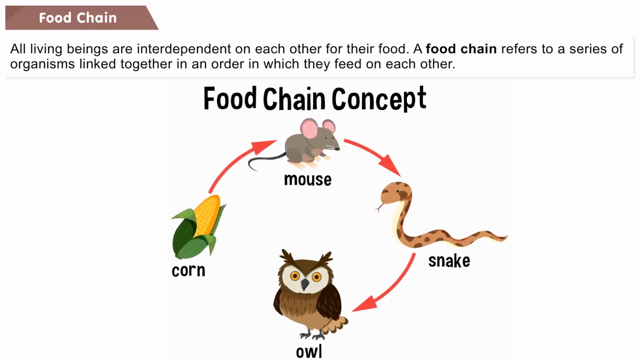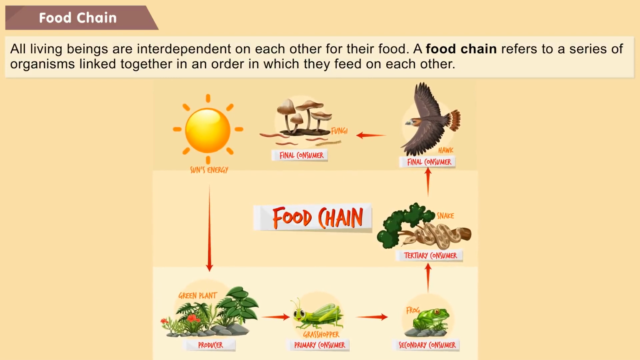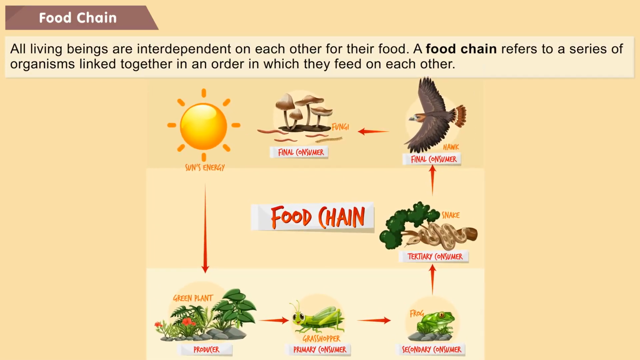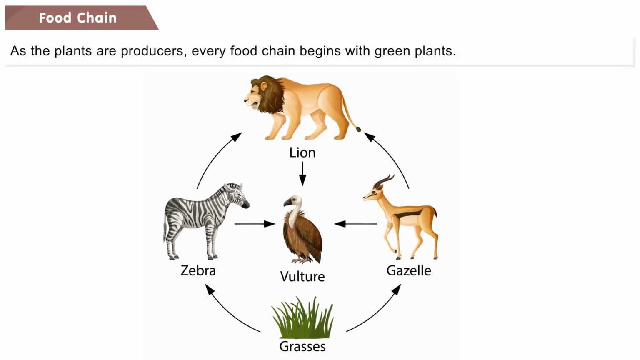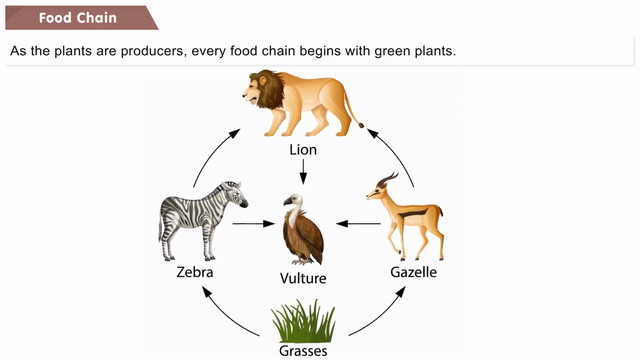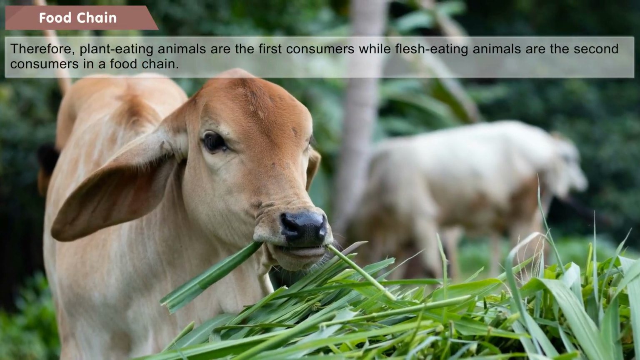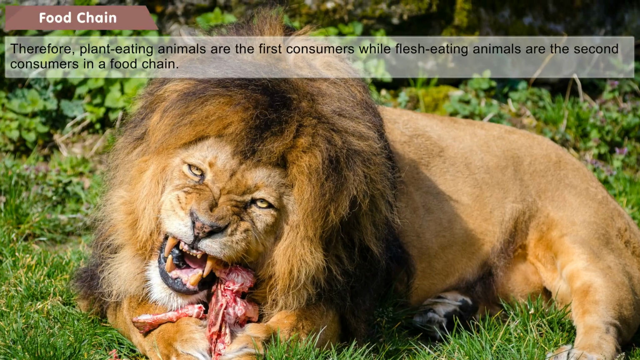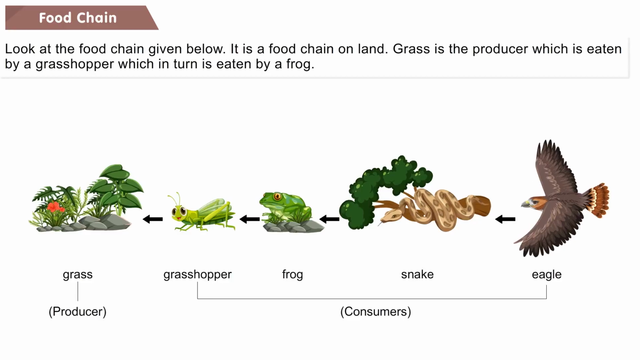on each other for their food. A food chain refers to a series of organisms linked together in an order, in which they feed on each other. As the plants are producers, every food chain begins with green plants. Therefore, plant-eating animals are the first consumers, while flesh-eating animals are the second consumers in a food chain.